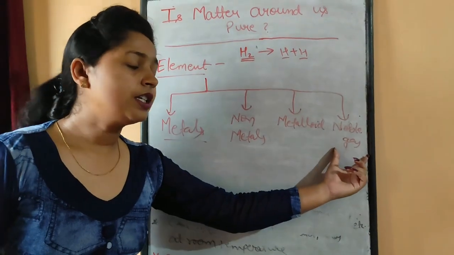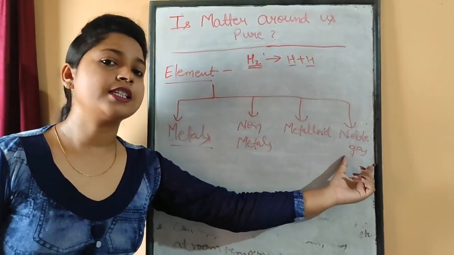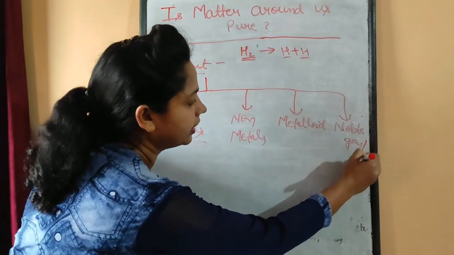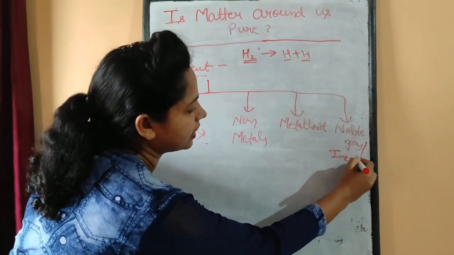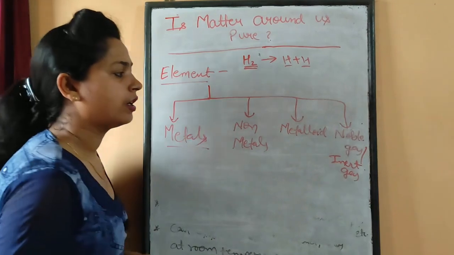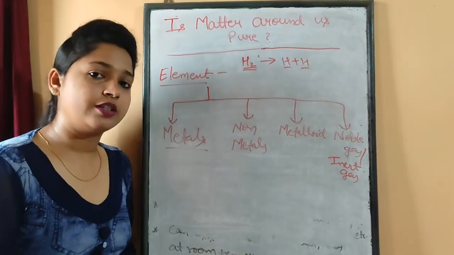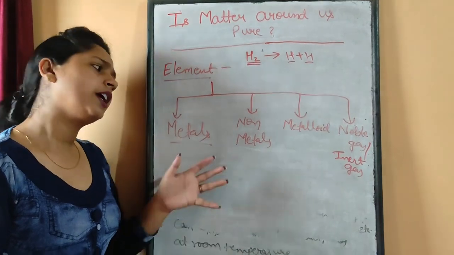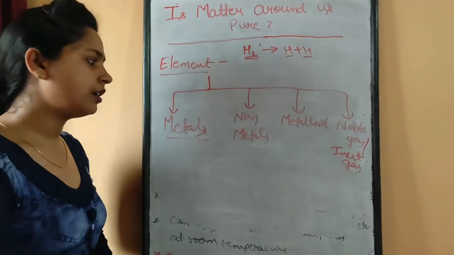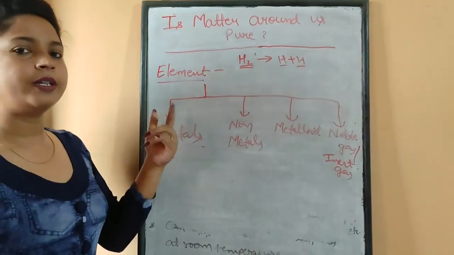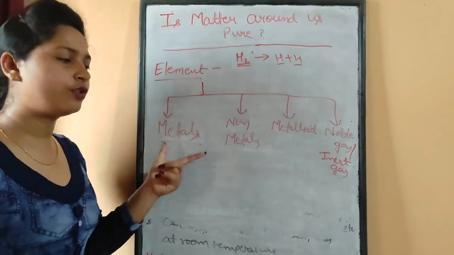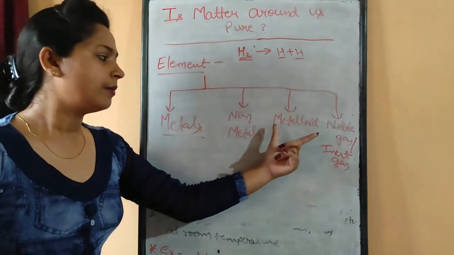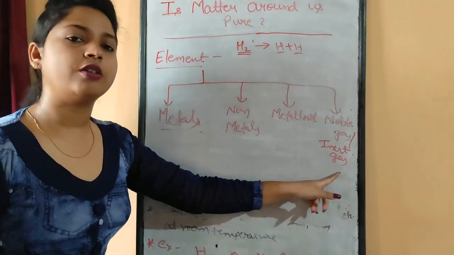And the last one is noble gases. Noble gases are actually those elements, or we can say inert gases, those gases or elements which are non-reactive in nature. Why they are non-reactive, why they are termed as noble or inert gas, that we'll study in the next chapter. So here you just have to remember that elements are classified into 4 categories: metals, non-metals, metalloids, and noble or inert gases.